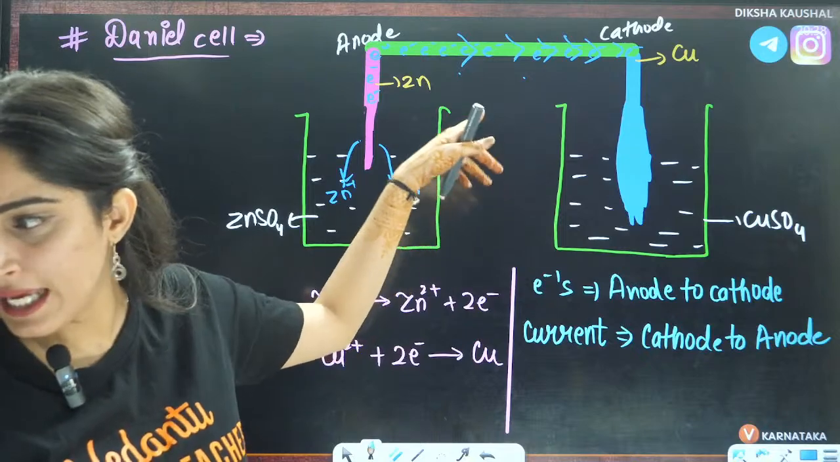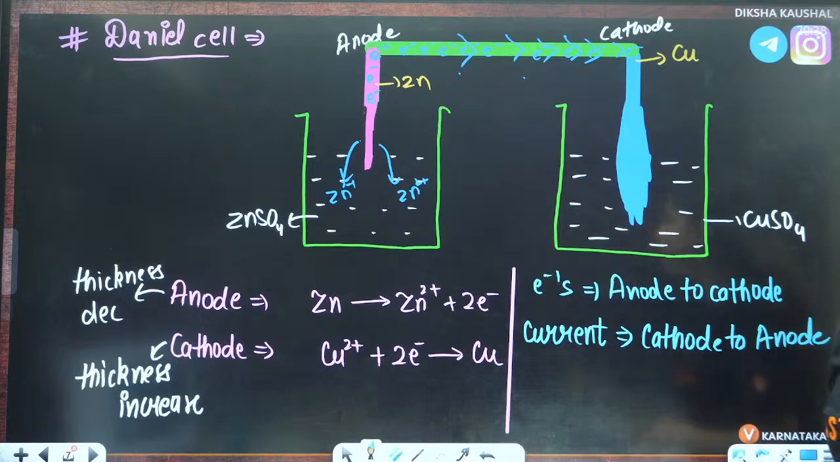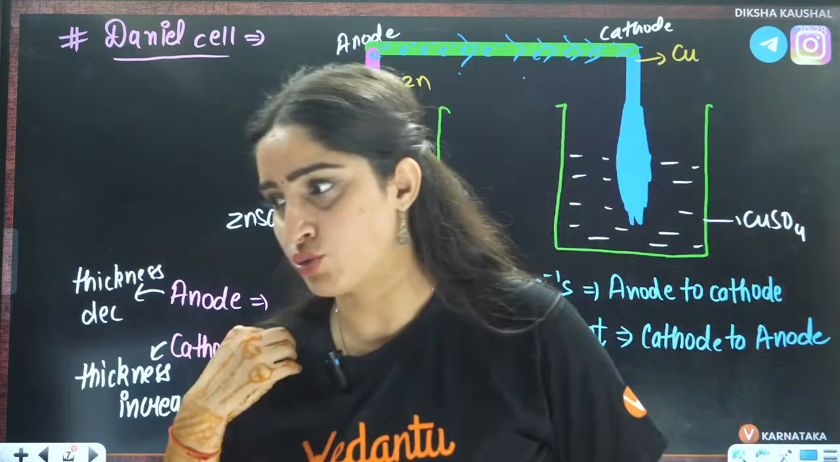Right, students, everybody? Is that clear or not? Yes, the current will move from cathode to anode, right?